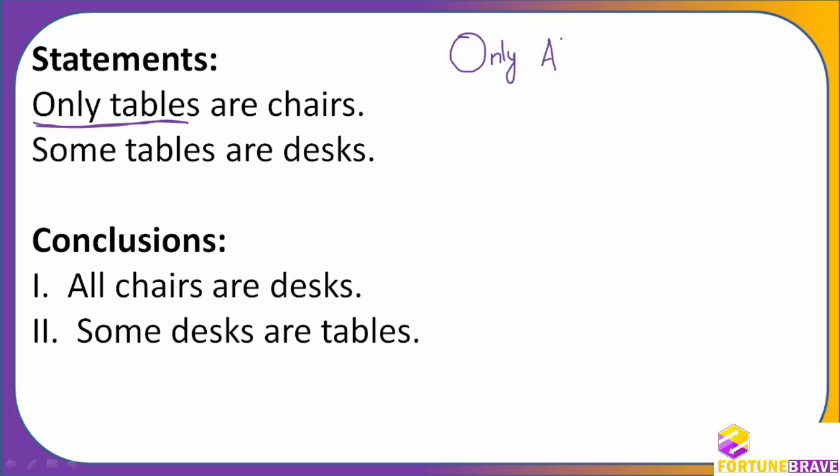Only A are B means what? First we'll understand this and then we'll solve this. Only A are B means what? So B can be only A. If I try to understand, only A are B means B is nothing else than A. So how do I represent it? You can see this one. Only A are B. If this is A, then where will B come?